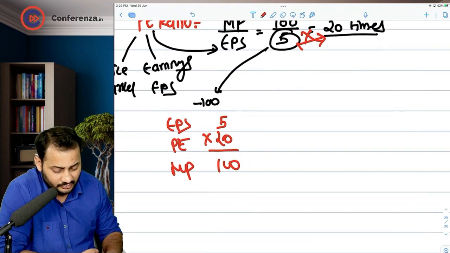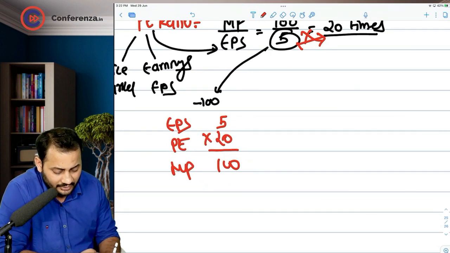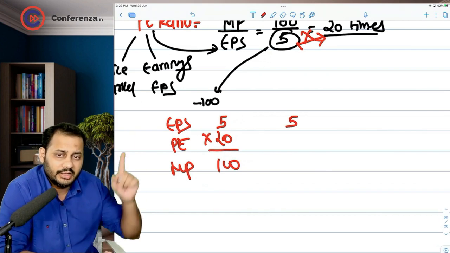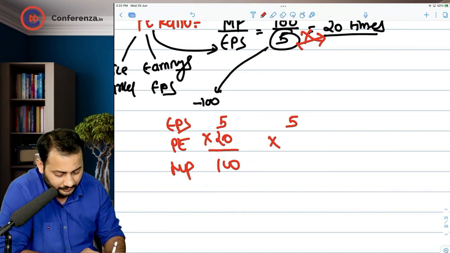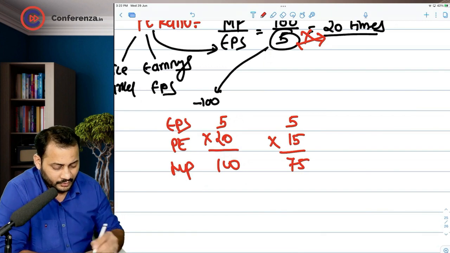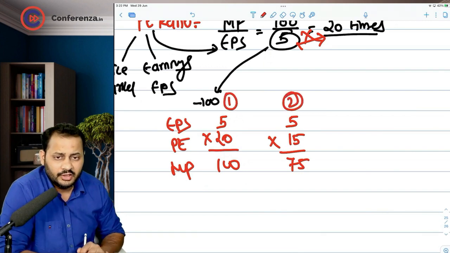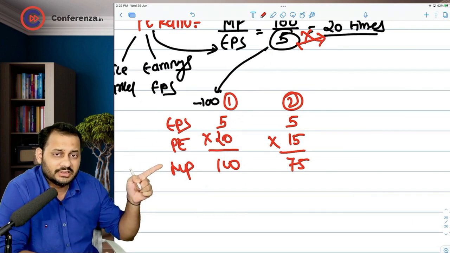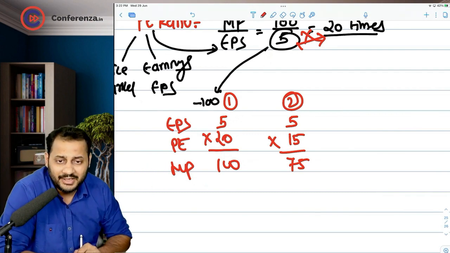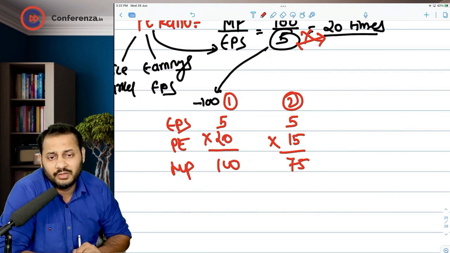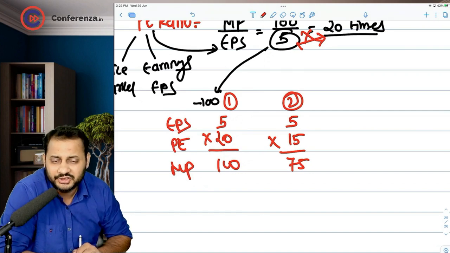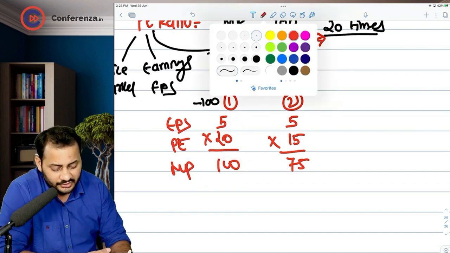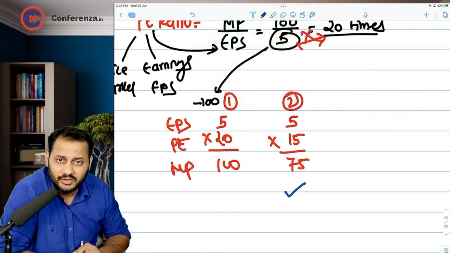Now, let me take the second example. Let's say, for example, your earning per share is 5. In another company, the EPS is same, but the PE ratio is, let's say, 15. So the total comes to 75. Now this is the first company, this is the second company. This is the earning per share. This is market price, that means the amount that you will pay to buy the share. My question is, which company share will you buy if you want to buy any one company share? Any rational investor would go for the second company. I will tell you why.